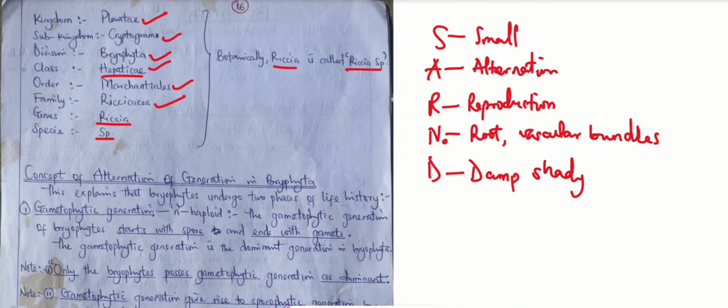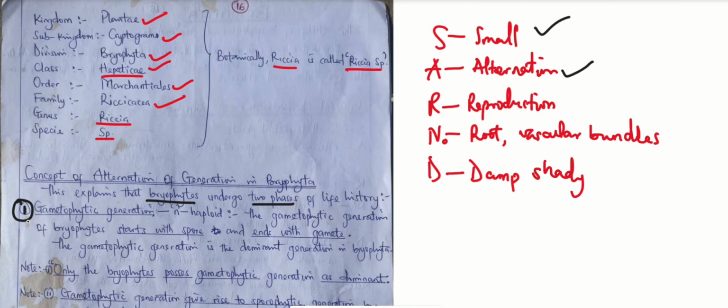So we've talked about it being small in our definition, and we've explained it. So now we're talking about the alternation of generation. Now, the concept of alternation of generation in Bryophyta is thus. The first thing we need to understand is that the bryophytes undergo two phases or two life cycles, which means that whenever we talk about life cycle and alternation of generation, we mean the same thing. Do you understand? So in their life cycle, they possess two generations, which enable them to switch from one generation to another. The first generation they possess in their life cycle is the gametophytic generation.